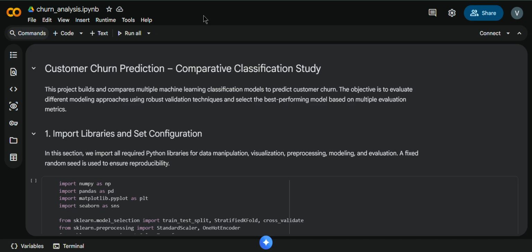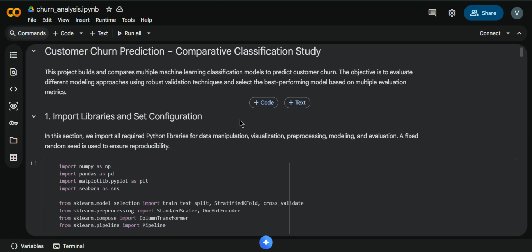Hello everyone. In this project, I worked on a customer churn prediction problem using the telco customer churn dataset. Customer churn is a critical challenge in industries like telecommunications because retaining existing customers is significantly more cost effective than acquiring new ones. The main goal of this project was not just to build a prediction model, but to compare multiple machine learning models using a structured and reproducible workflow and then select the best performing model based on objective evaluation metrics.